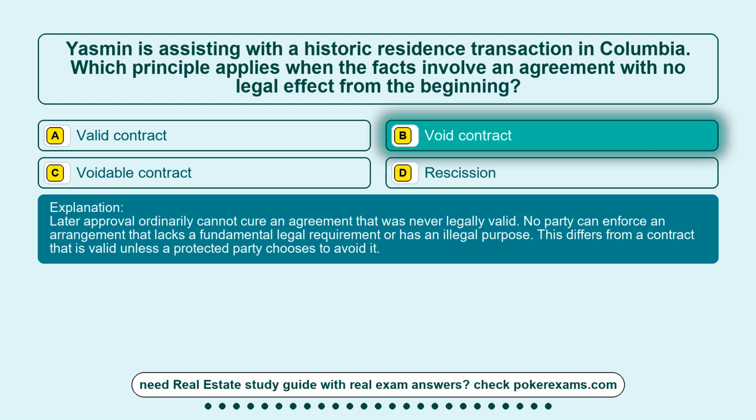Later approval ordinarily cannot cure an agreement that was never legally valid. No party can enforce an arrangement that lacks a fundamental legal requirement or has an illegal purpose. This differs from a contract that is valid unless a protected party chooses to avoid it.